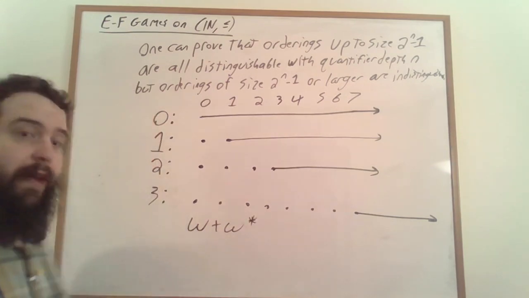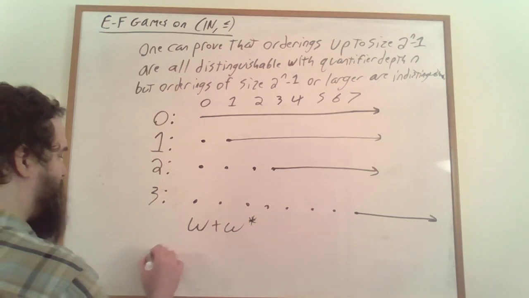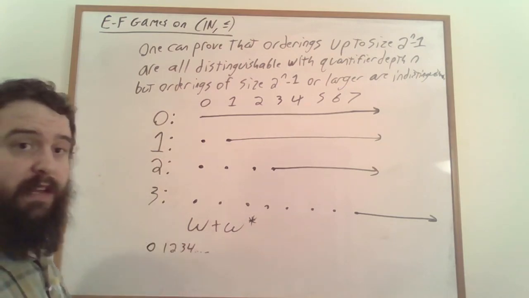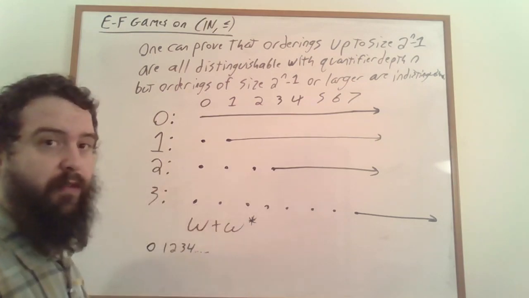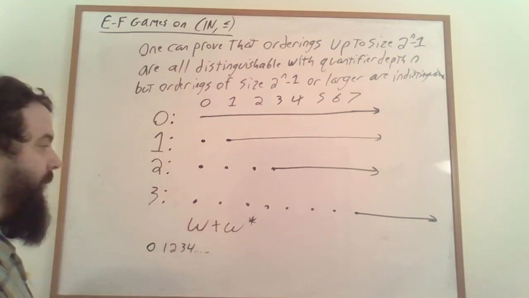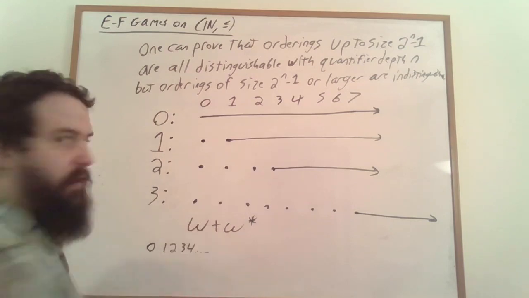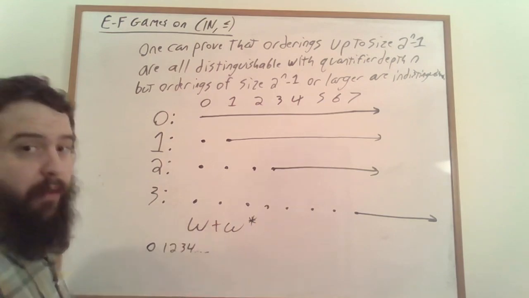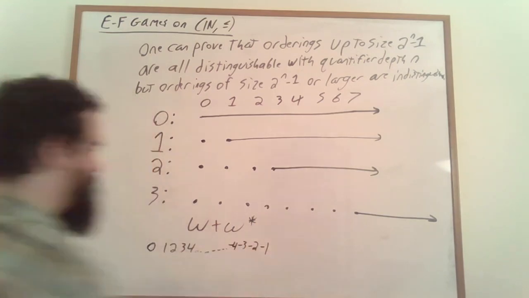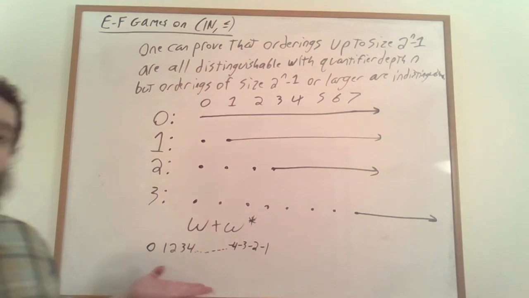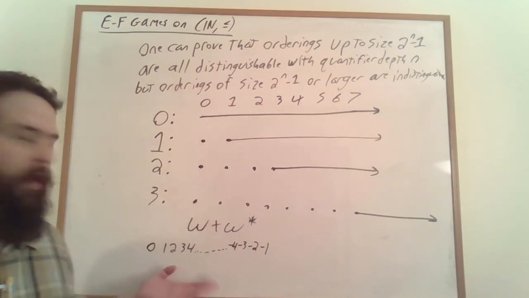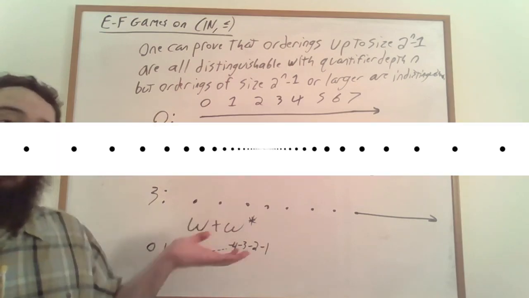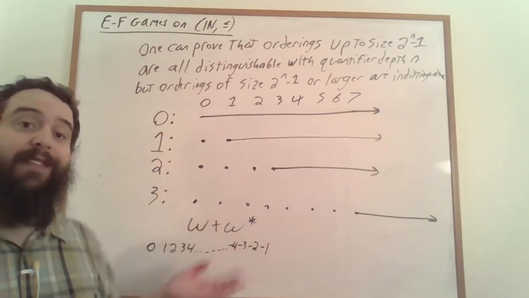This linear ordering is a copy of the natural numbers followed by, right? We use addition to indicate the followed by operation for linear orderings, followed by the negative natural numbers, or a reversal of the natural numbers. So this is a bit of a non-traditional ordering on the integers, but it gives us a sense of what this ordering looks like. We can also visually represent it like this. This is my favorite linear ordering.